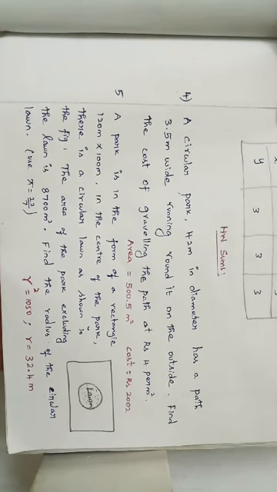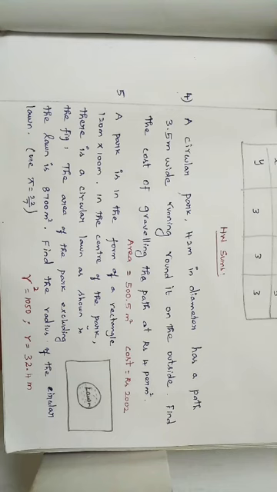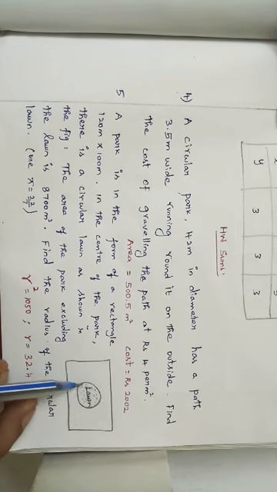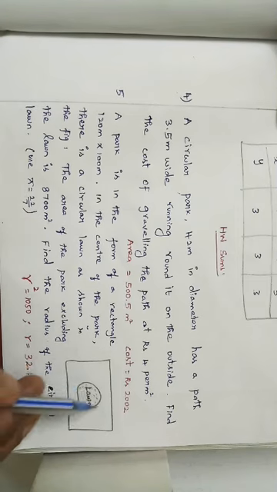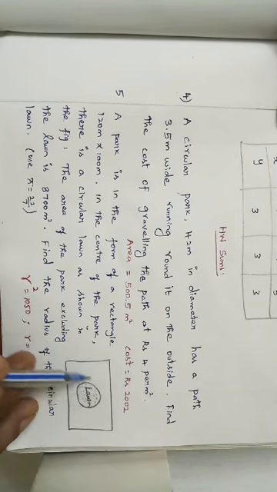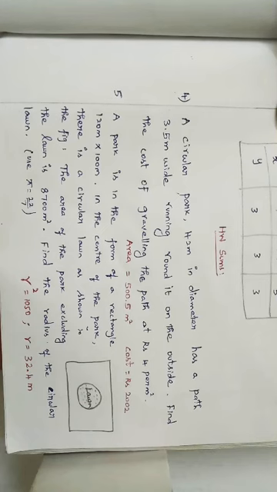How will we find it? It's very simple. First we want to know, see, they ask you to find radius, height and these things, so first we want to know the formula and the value of the formula, right? Just equate the value with the formula. Here we want to find the area of the circle. They didn't give the area of the circular lawn, but they have given a clue.